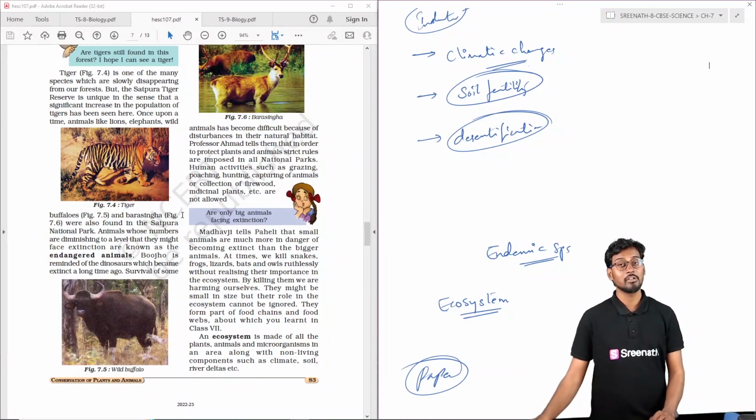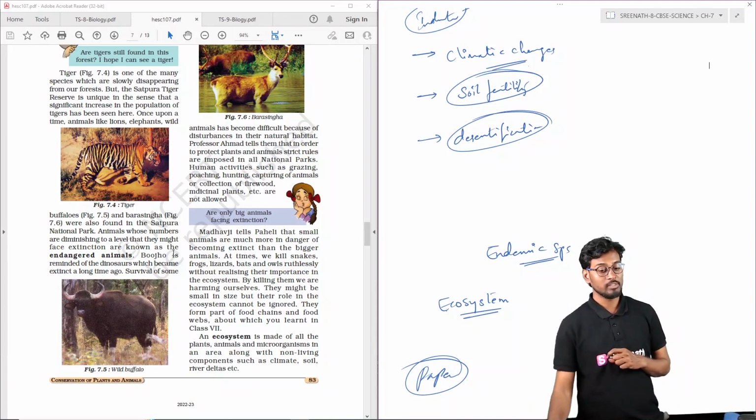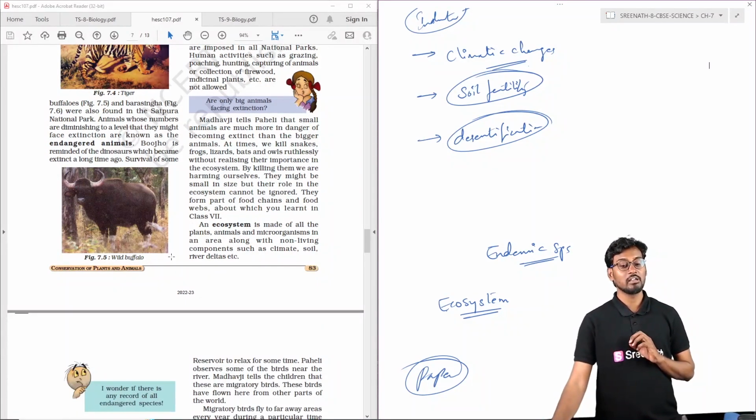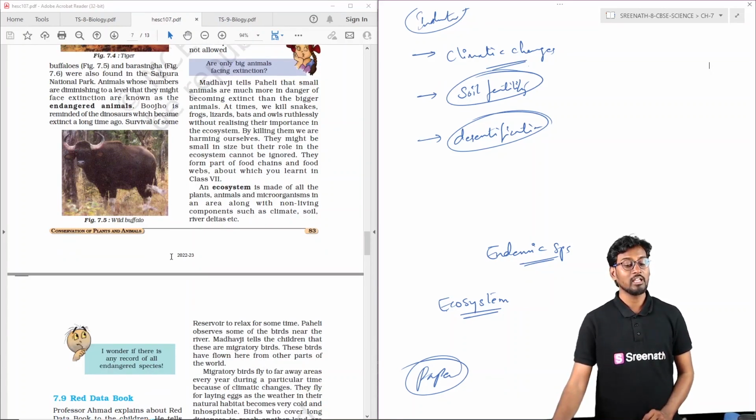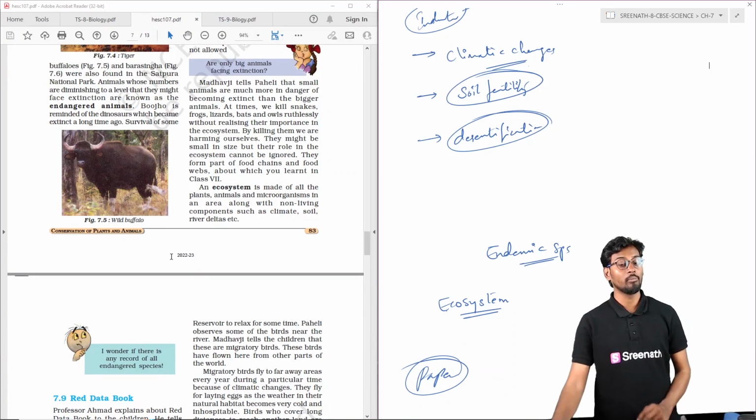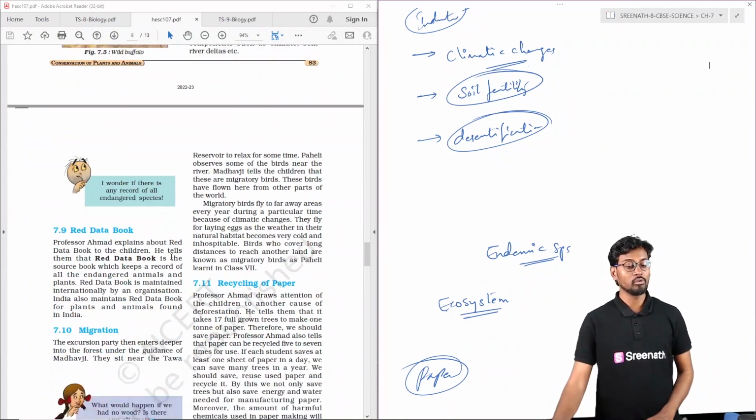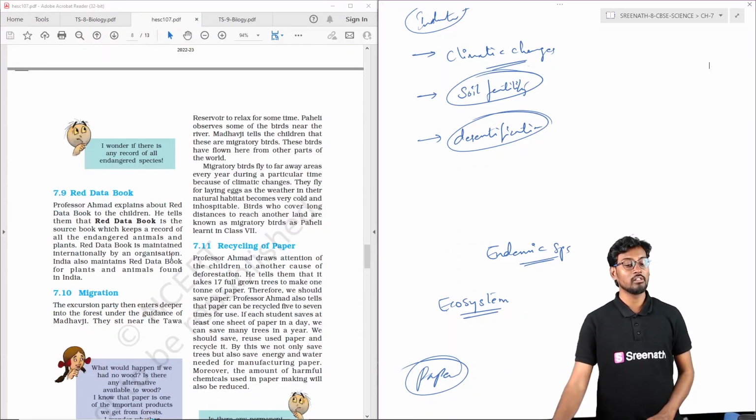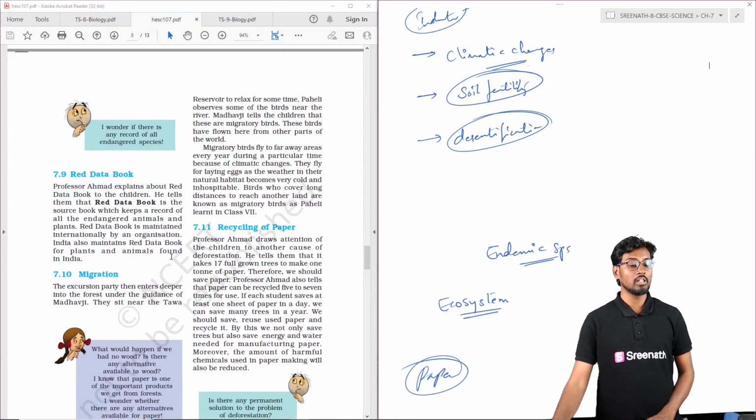Endangered animals are the red listed animals, which are generally listed by the World Wildlife Fund, or WWF, the foundation involved in listing and protecting the species. Coming to the ecosystem, it consists of both biotic and abiotic components, the living and non-living components that form the ecosystem. The Red Data Book is the one which lists all the species.